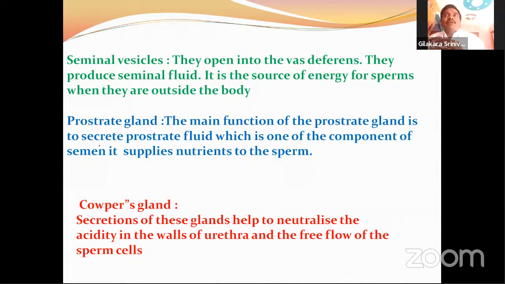It supplies nutrients to the sperm cell. And the Cowper glands, whose secretion helps to neutralize the acidity in the walls of the urethra and allows the free flow of the sperm cell. So these are the three types of glands present in the gland system of the male reproductive system.